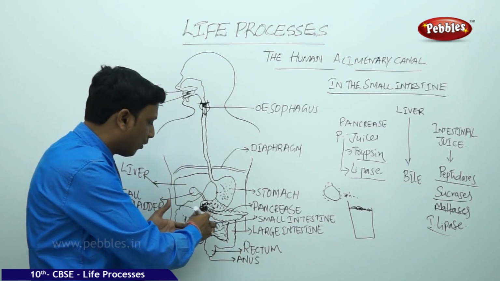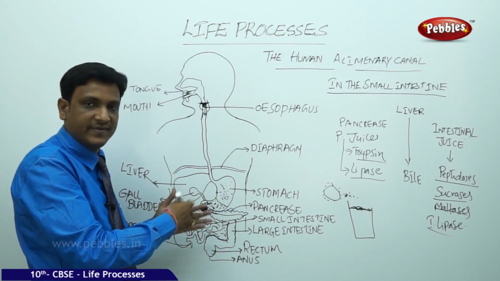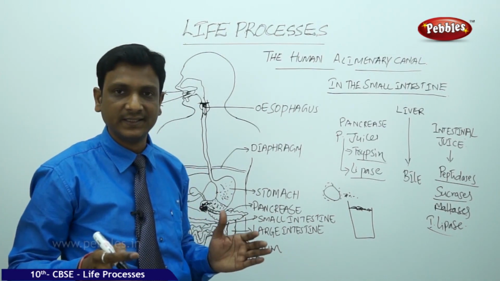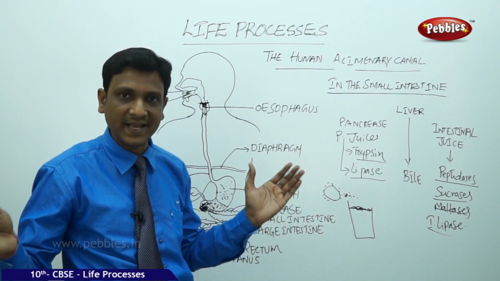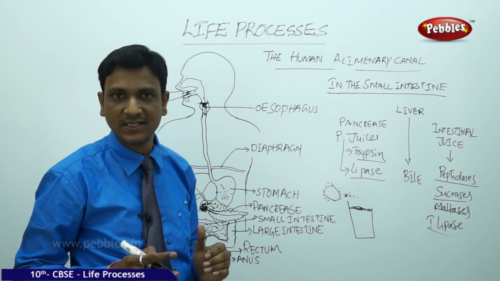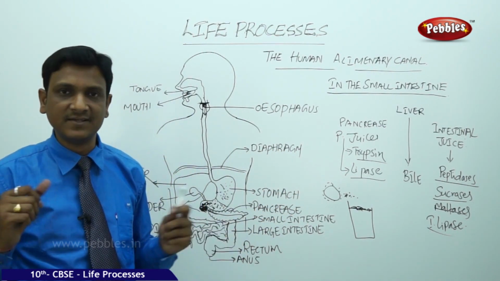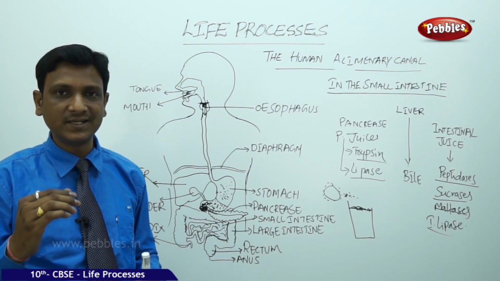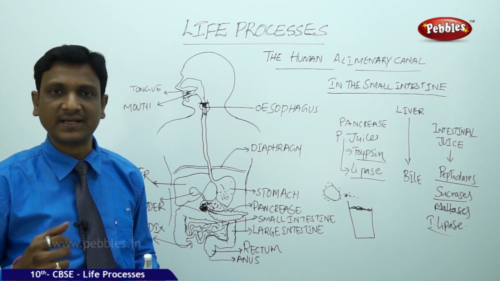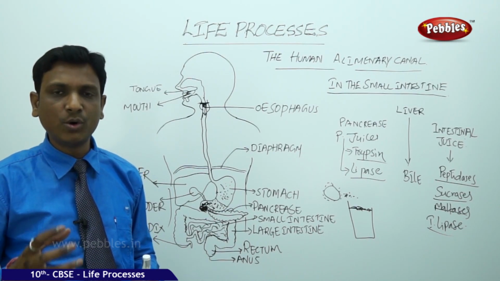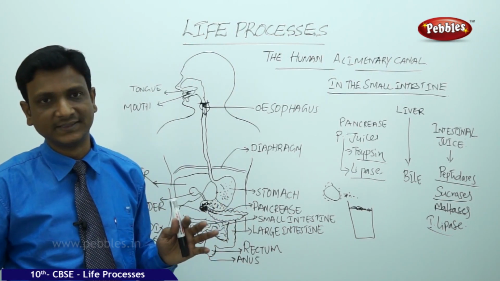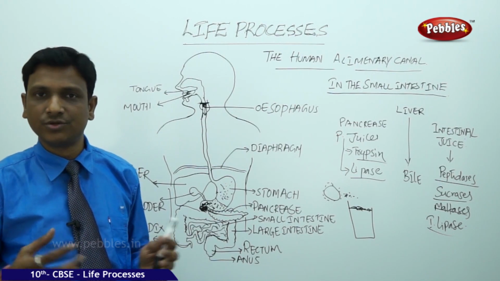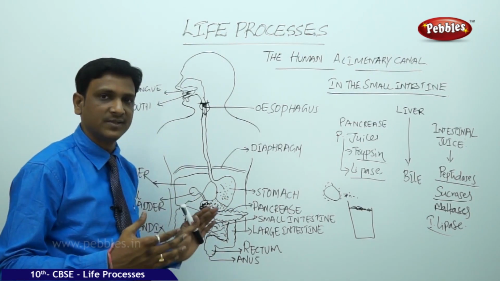The small intestine is a very long, coiled organ. Even though it is very long, it fits in a very small space because of its coiling. The length of the small intestine varies in different animals, depending upon the food they eat. Certain animals only eat meat, the flesh of other animals. They don't need a very large small intestine because meat can be easily digested in a shorter time. So the length of the small intestine can be small.